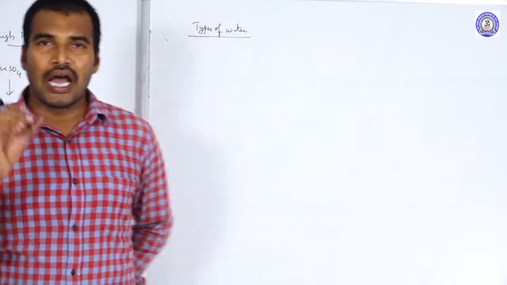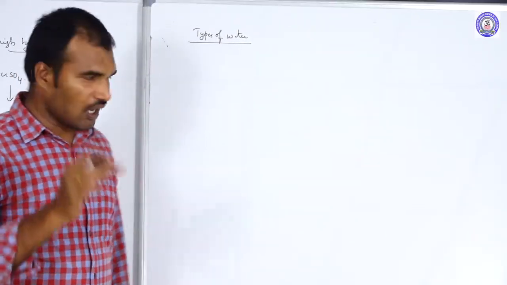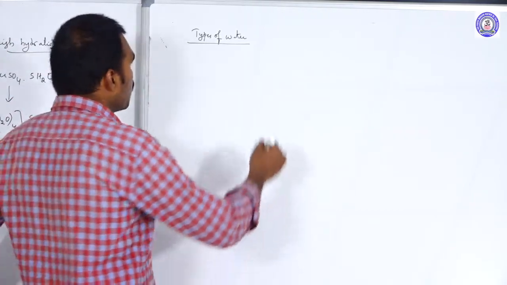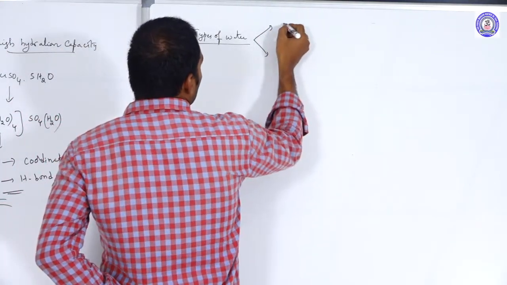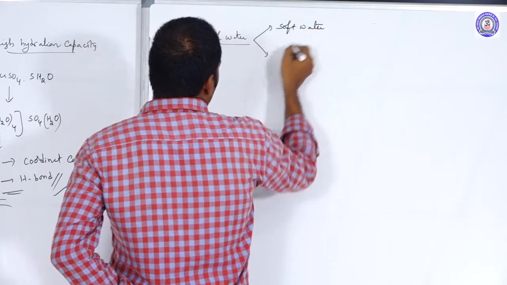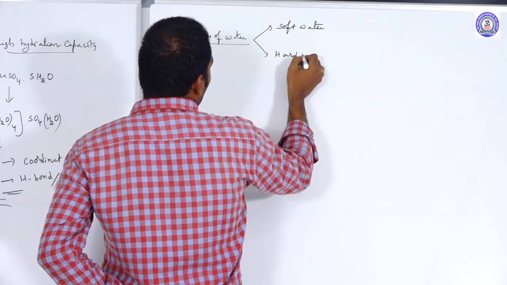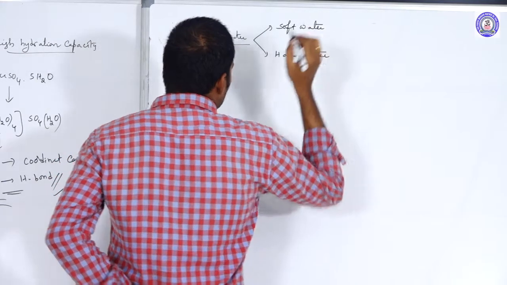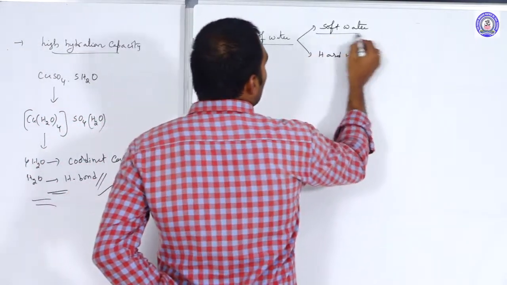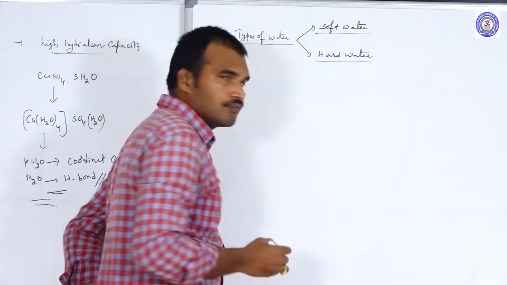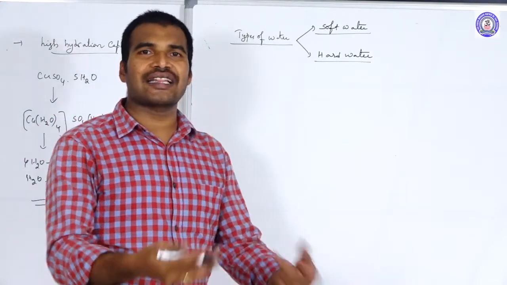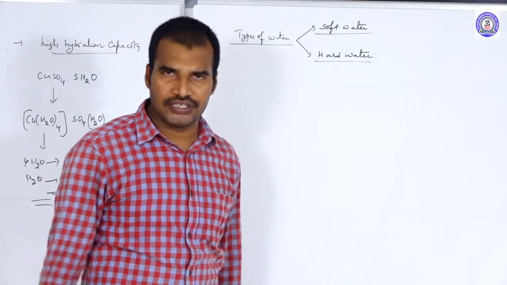Based upon the hardness of water, we classify water into two types. One is soft water and the second one is hard water. What is soft water and what is hard water? Soft water means the water which gives lather after the addition of soap to it.